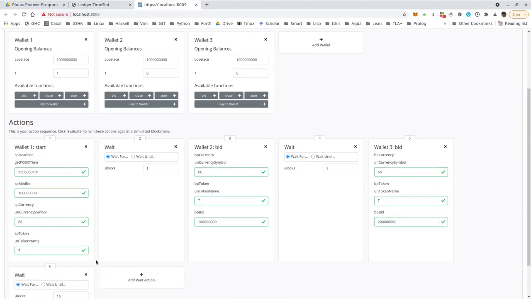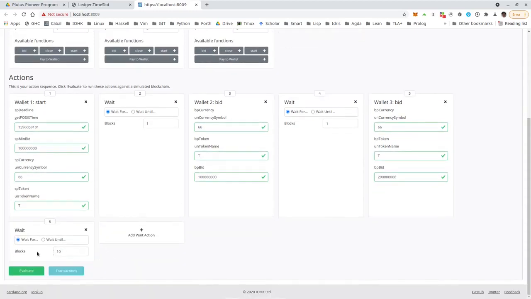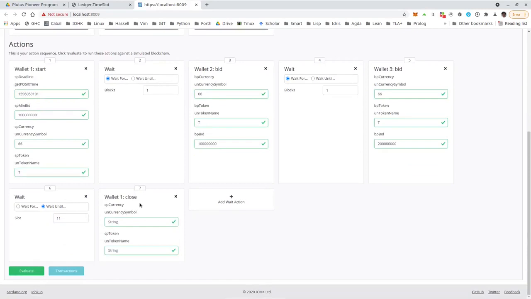We wait until the deadline has been reached. Let's wait, just for good measure, until slot 11. I'm not sure whether 10 would suffice. It depends how exactly before and after the deadline is defined. And then Alice or Bob or Charlie, anybody can invoke close, but Bob has no reason to. So it will be Alice or Charlie. Let's say Alice. So she invokes the close endpoint. Again, 66T.